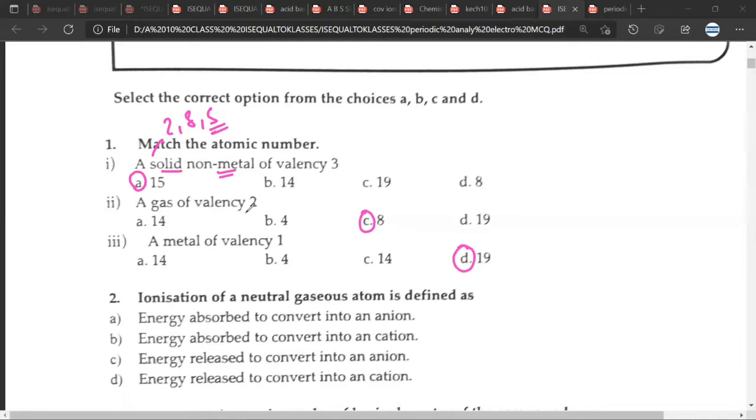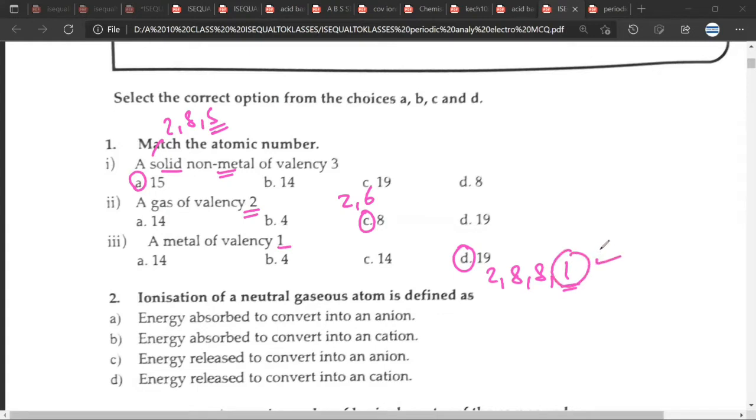Now, gas of valency 2 will have something like this, 2 6. This wants 2 more electrons. That is why the valency is being shown to be 2. And when we look at metal, valency 1, you'll have something like 2 8 8 1. So this will be 16 plus 2 plus 1, 19. It wants to lose 1 electron. That is why the valency is 1.